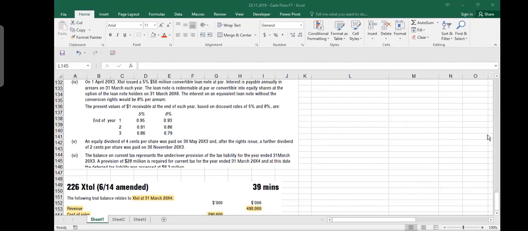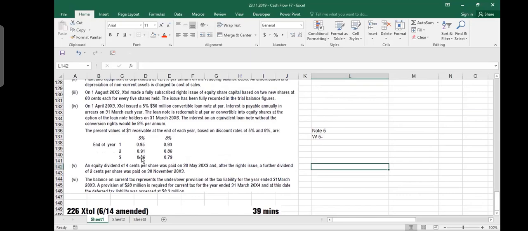Yes, sir. So now we do our next working. This is our note 5. We can call it working 6 or working 5. So let's read it. It says that an equity dividend of 4 cents per share was paid on 30th May 2003, and after the rights issue, a further dividend of 2 cents per share was paid on 30th November 2003.